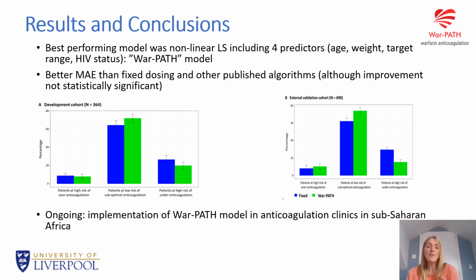We found our best performing model was the one developed using the nonlinear least squares regression approach, and it included 4 predictors, which were age, weight, target INR range, and HIV status. And we call this the Warpath model. And we found that it had lower mean absolute error compared to fixed dosing and other published algorithms, although those improvements were not statistically significant.